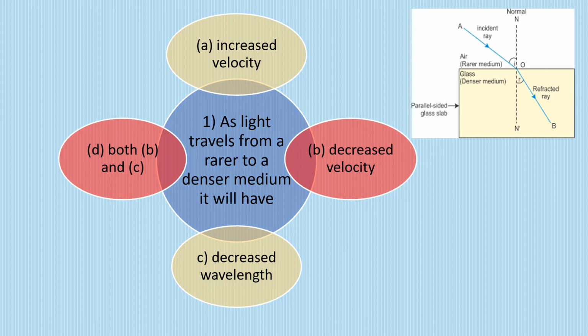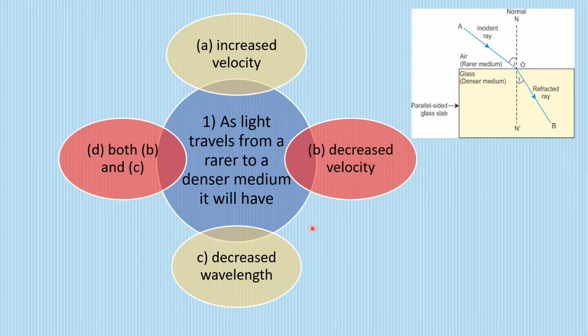Now we know that speed is equal to, we've learned this formula, frequency into wavelength. So there is a relation between speed or velocity and the wavelength of the light. If there is any change in the speed or the velocity of light, there has to be certain change in the wavelength of the light as well. And that goes parallel, that means in proportion to each other. If the velocity increases or decreases, the same will happen with the wavelength as well. So when a light travels from rarer to denser, its velocity decreases. If its velocity decreases, that means its wavelength is also going to decrease.